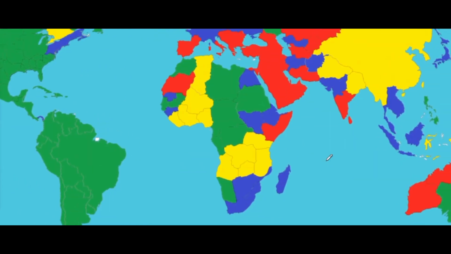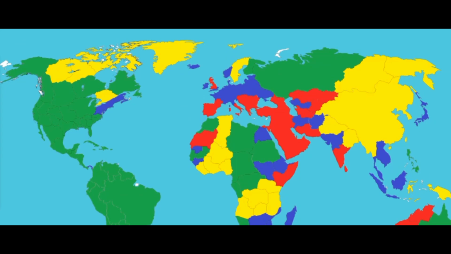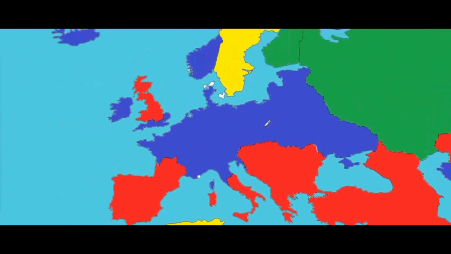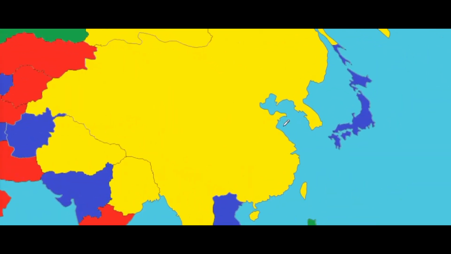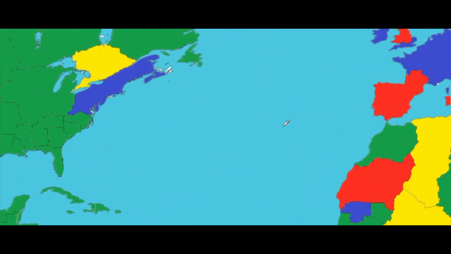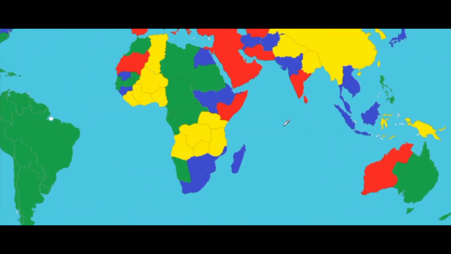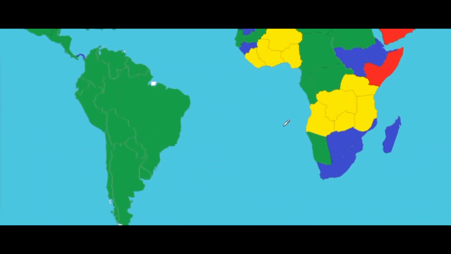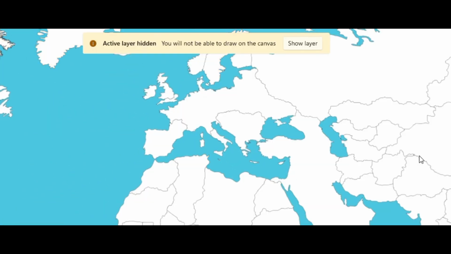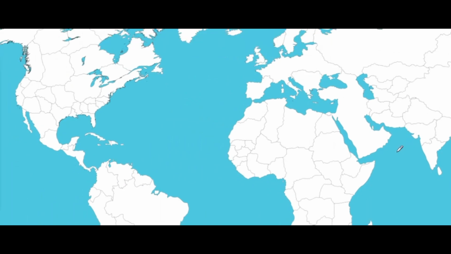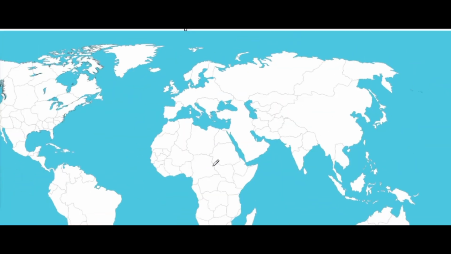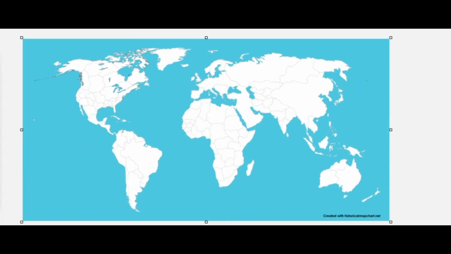Well, this is what the map looks like at the start of the war, with the sides: the red being the square line, the Ottomans; the blue being the circle, the Germans; the yellow being the diamond, the Chinese; and the triangle, the green being the Soviets and the Brazilians. And this is the map without the colors. Very different. Haven't seen it in a while. Let's look at the new world in 3, 2, 1.